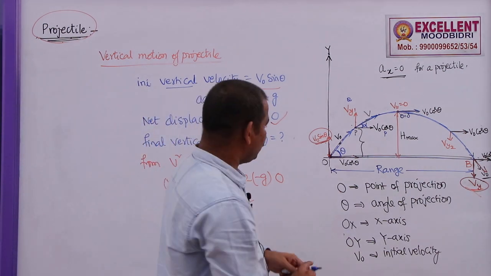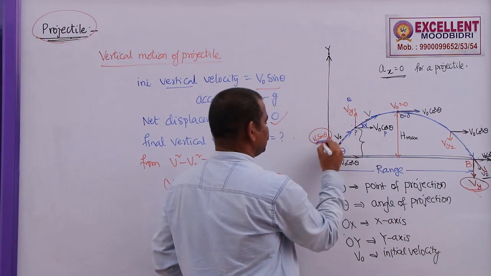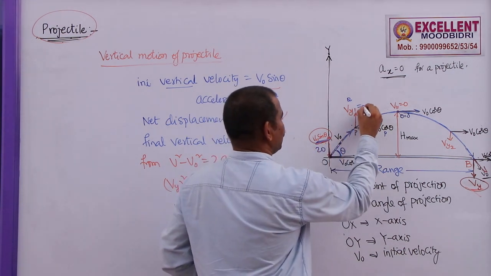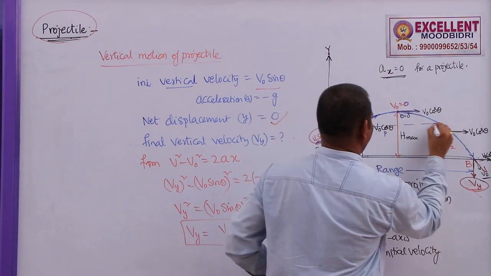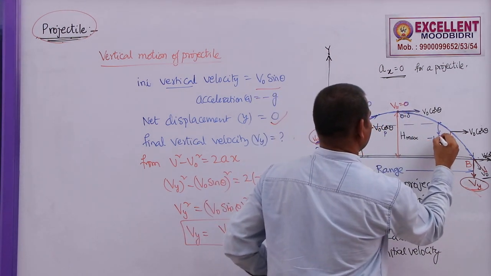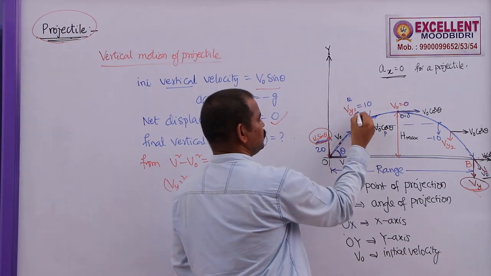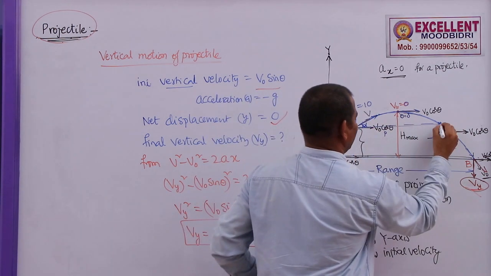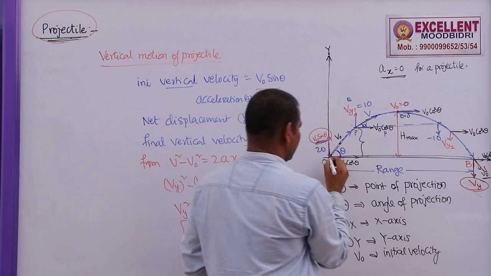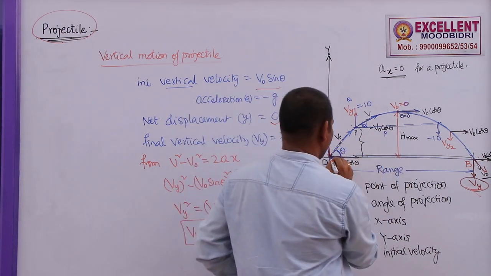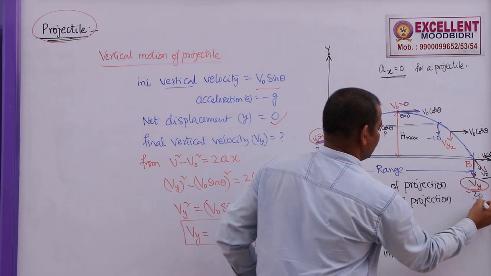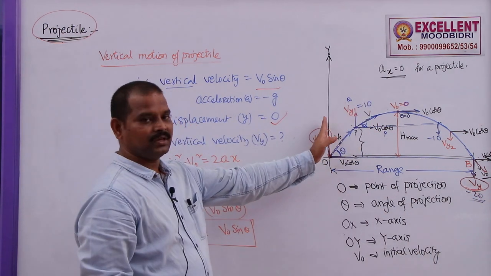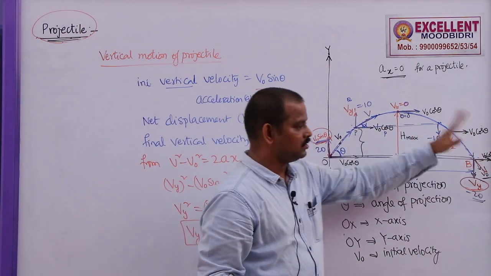Here, let us say the velocity in this case, v naught sin theta, is 20. Here, let us say this is 10, and this will become 0. And at the same level here, the vertical velocity will be minus 10. Here, this is plus 10. At the same horizontal level, this will be minus 10. If it is 20, at the same horizontal level, this will be minus 20. That means, if it is v naught sin theta, this will also be minus v naught sin theta.